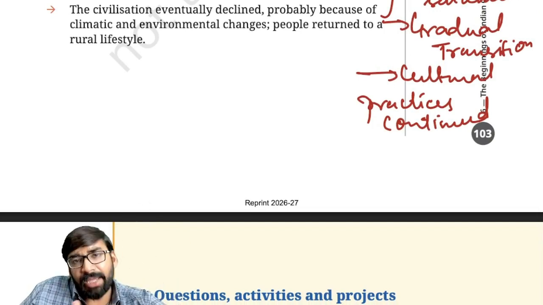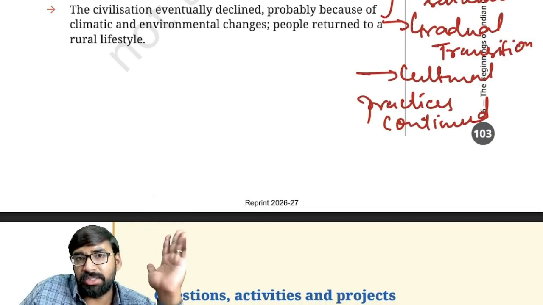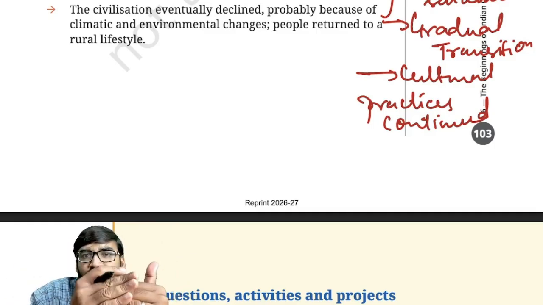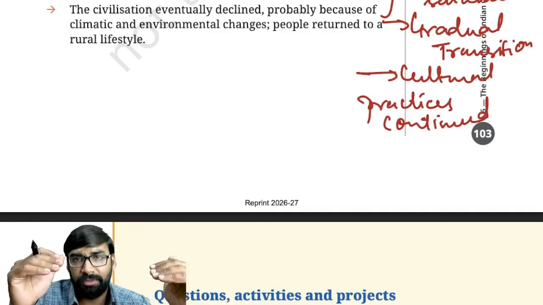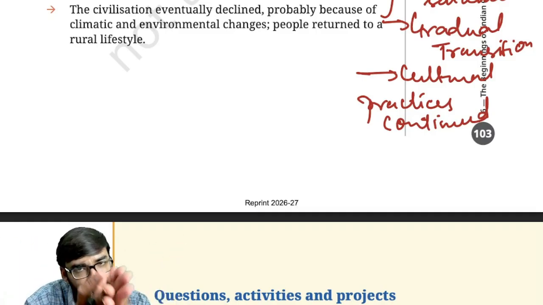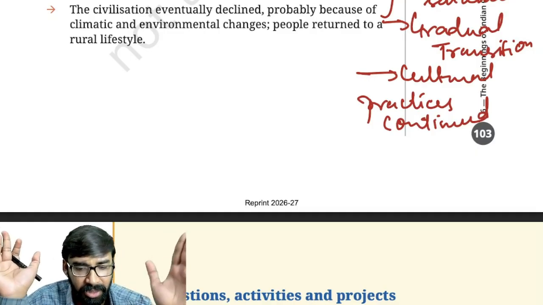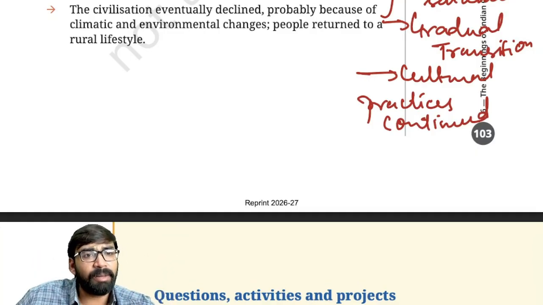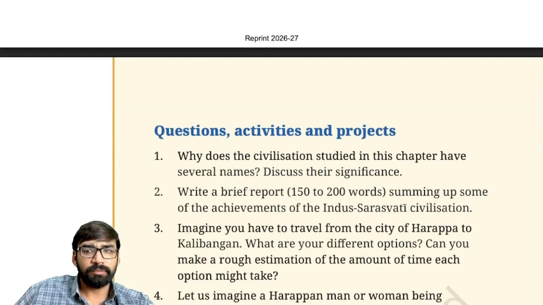At the same time, the advent of Aryans took place, which resulted in the Vedic culture. So the timeline of the advent of Aryans and the decline of IVC is parallel. Don't get confused: 1500 BC, IVC declined; 1500 BC, advent of Aryans. Clear? That is why much of Harappan culture still continued. This one is clear to all of you.